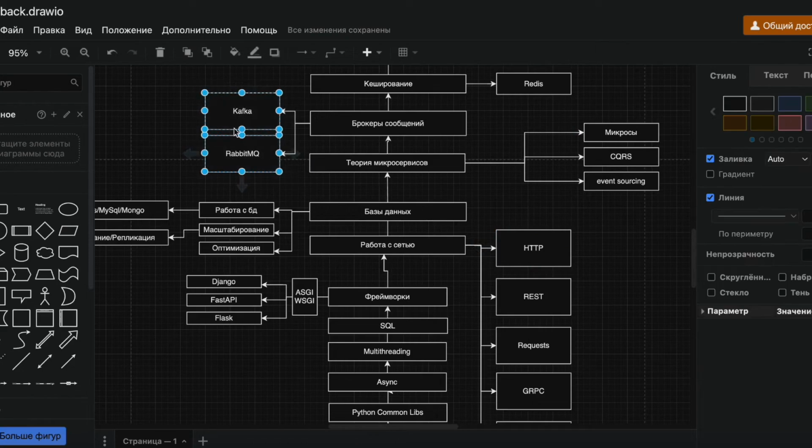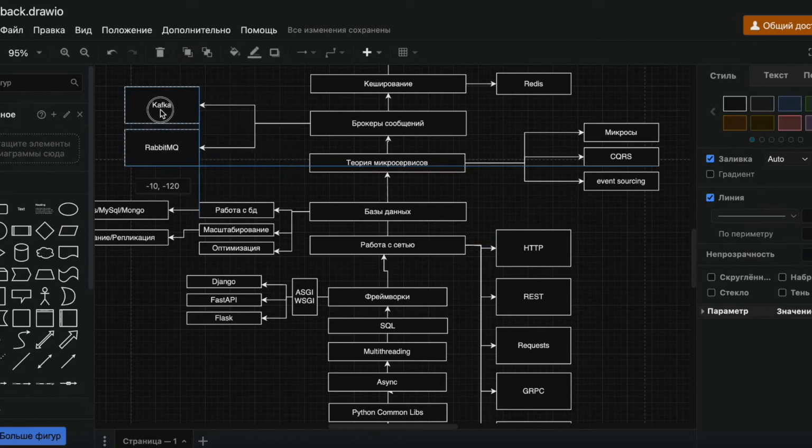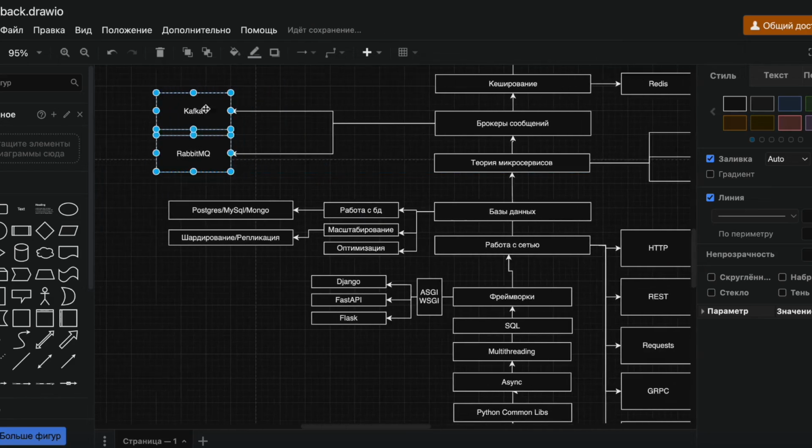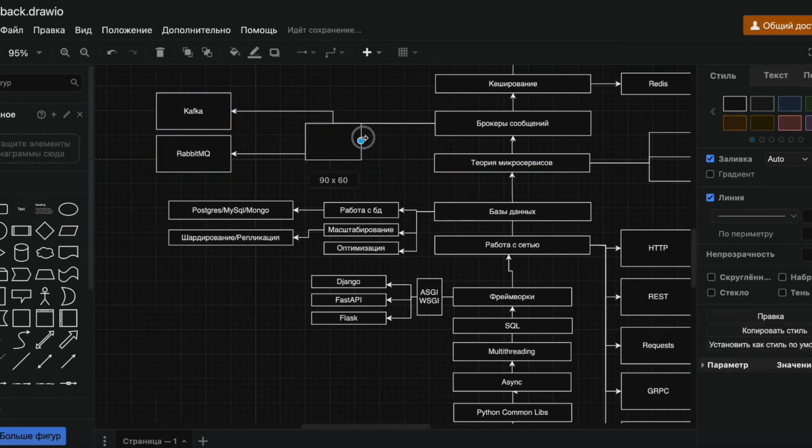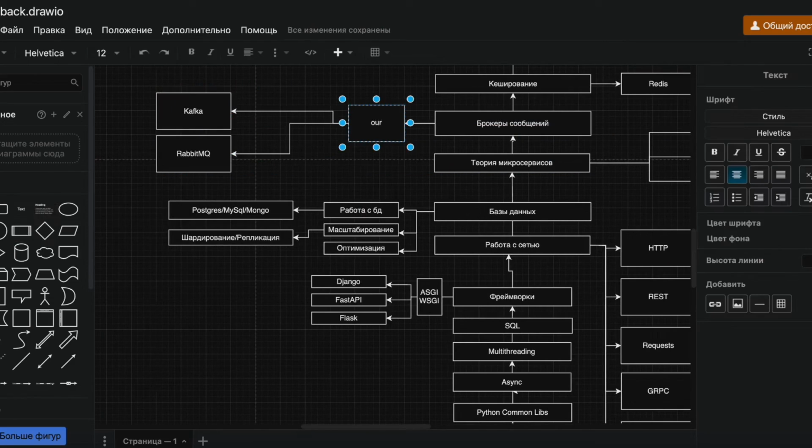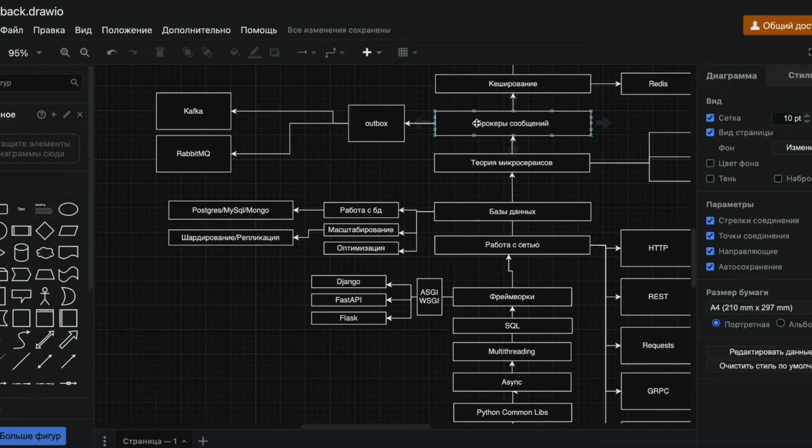When working with Kafka and RabbitMQ, it's important to understand that you need to know how not to lose a message. That's why I didn't write one important thing here because of this. The outbox pattern. Let me write it down here. What is it? But first, let's get back to message brokers, Kafka, RabbitMQ.